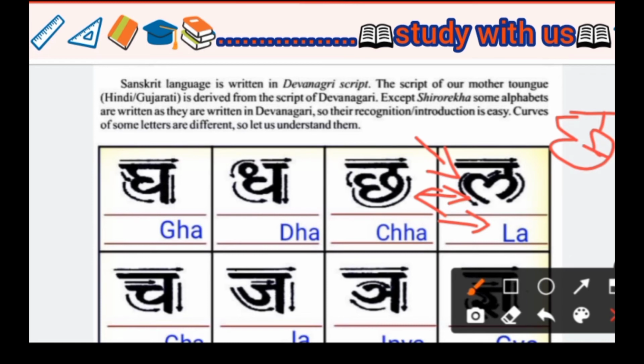La is the same type as Cha, but its face is downside and Cha's face is upside. So that is the only difference between Cha and La. And La we write in English as LA, La.